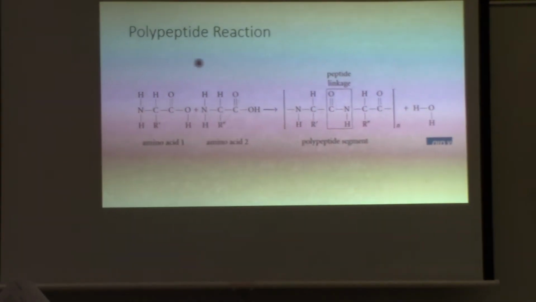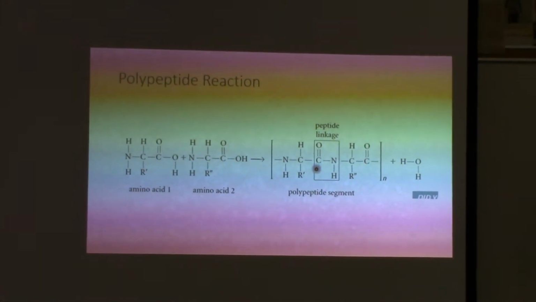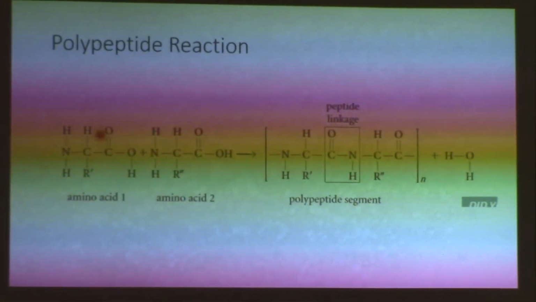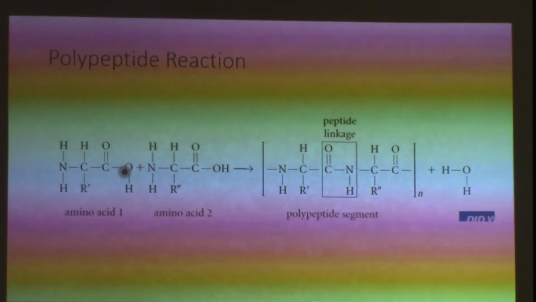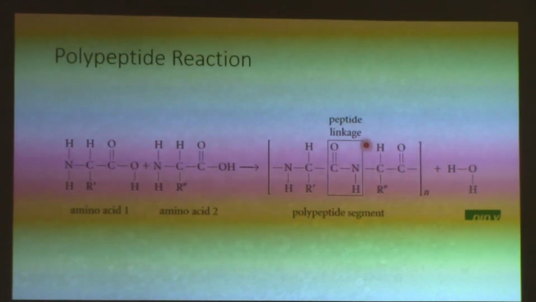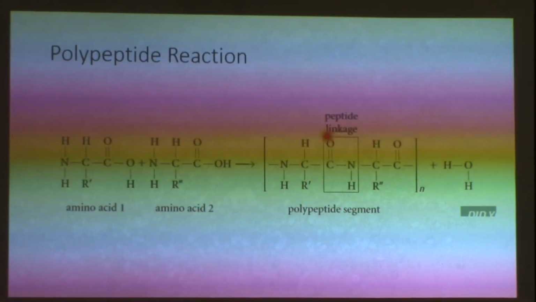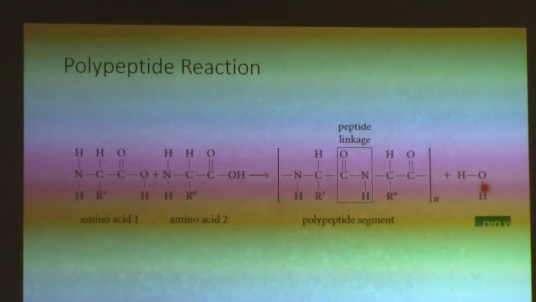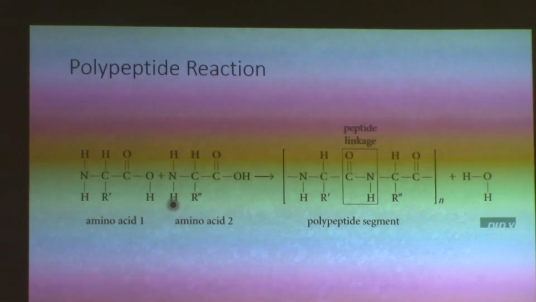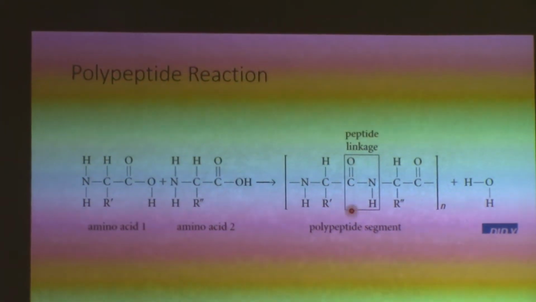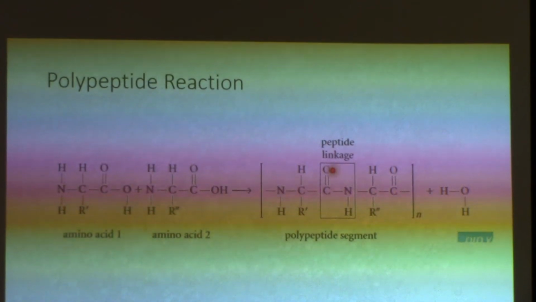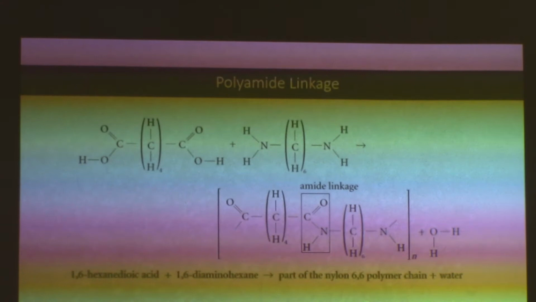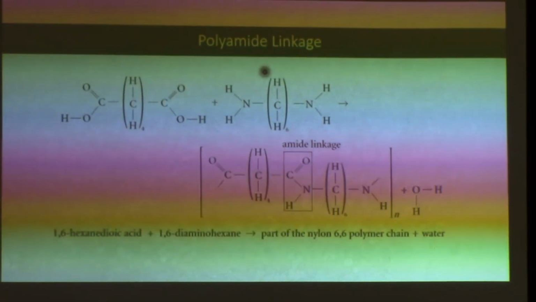So this is from your textbook, but you can see this polypeptide reaction to make protein. And this is condensation polymerization. So you have a carboxyl group that's going to bond with the amine group, and then you make this amide linkage. So you can see this end was bonded with this end, and water was removed to make that happen. Okay, so the OH and the H were removed to make that happen, and then you have the amide group made here, and then you can make polymers of that. So this shows that as well.